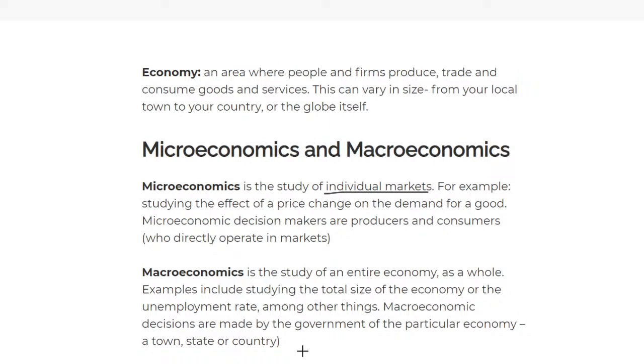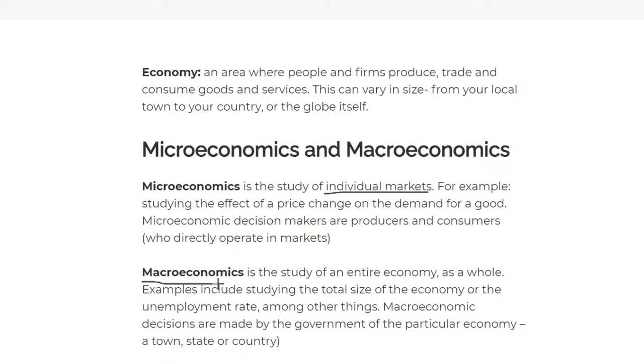And then we move on to macroeconomics, and macroeconomics is the study of the entire economy, the whole economy as a whole. And who does this? The government. The government is the one in charge.